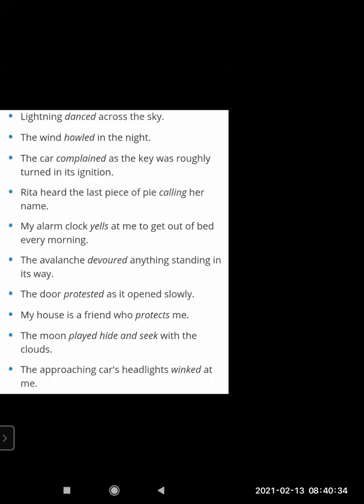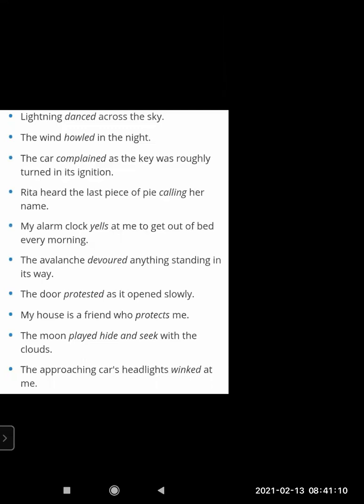The moon played hide and seek in the clouds. When you see the moon in the sky, it is moving with the clouds, then sometimes it hides or goes behind the cloud, and the cloud moves and covers the moon. Then after a few seconds, it moves further and we can see the moon. So it's like playing hide and seek. We play hide and seek with our friends when we were small, you must be playing still. You hide and they come and search for you. So this quality of playing hide and seek is given to the moon.